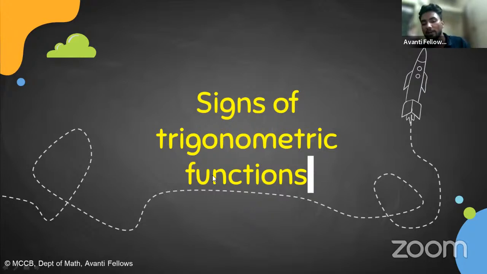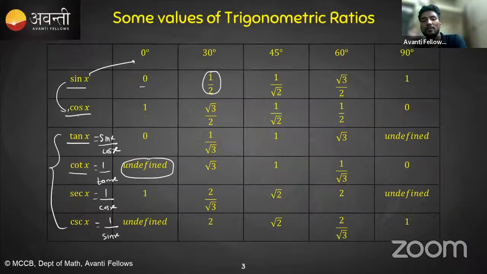But here, up to class 10 we have seen the values of the 6 trigonometric ratios from 0 to 90 degrees. But now what will happen if the angle is more than 90 degrees? Suppose someone asks what is sine 120 degrees, or what is the value of cos 150 degrees?